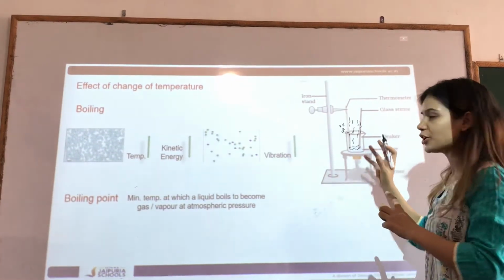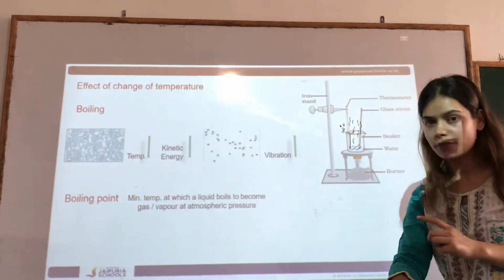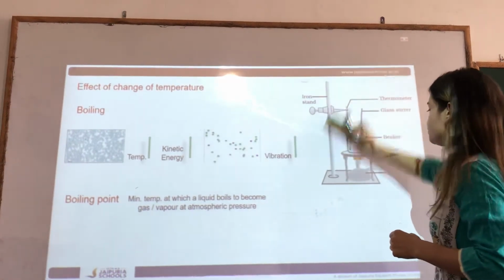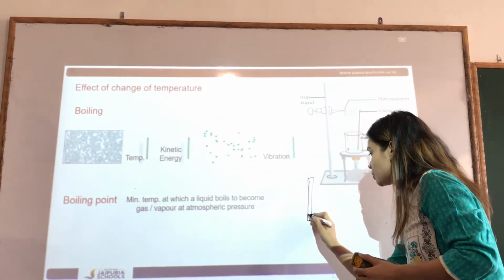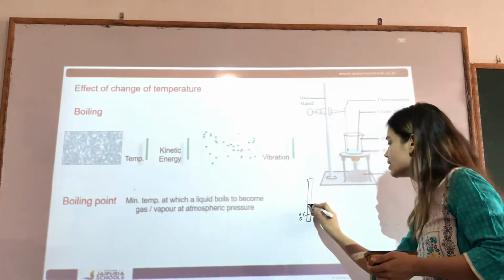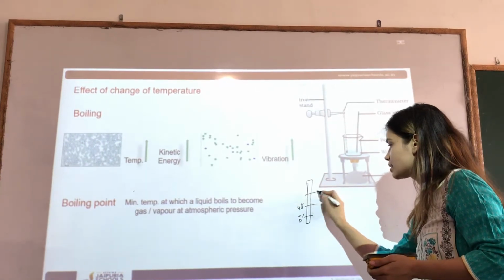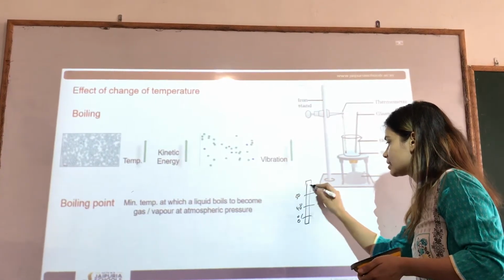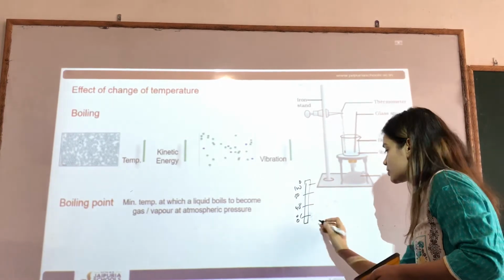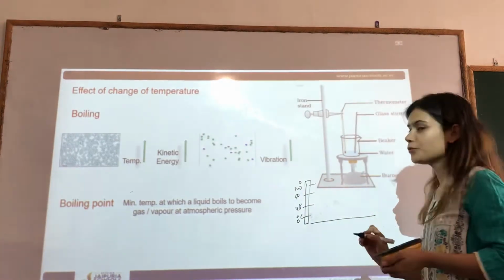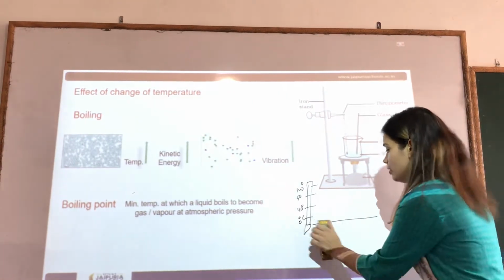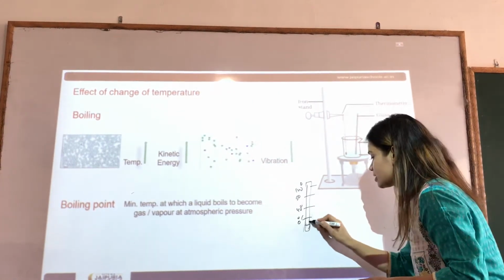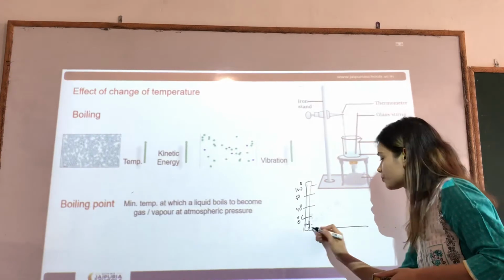So let us try to understand this with the help of a graph. Suppose this is the thermometer, where it was 0 degrees Celsius. Here suppose it is 40 degrees Celsius and 50 degrees Celsius, and then there is 100 degrees Celsius. So if we talk about the melting point, we discussed that, suppose this is the graph.